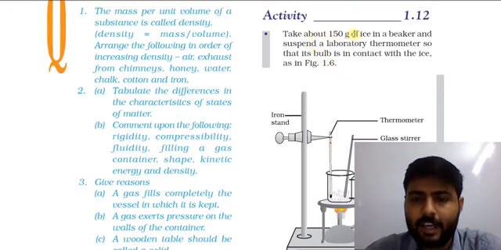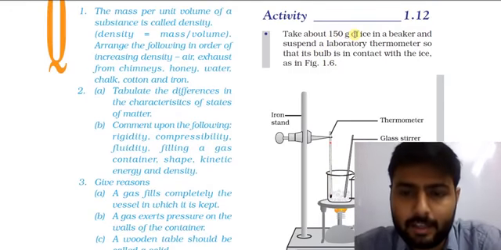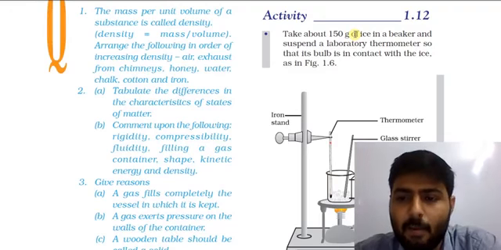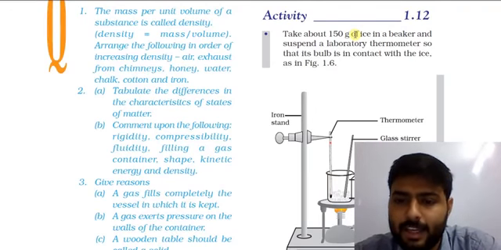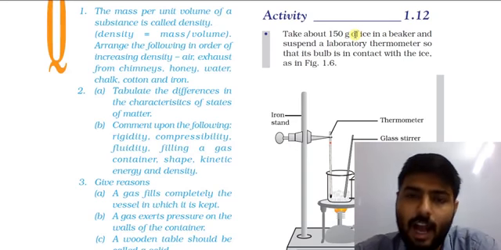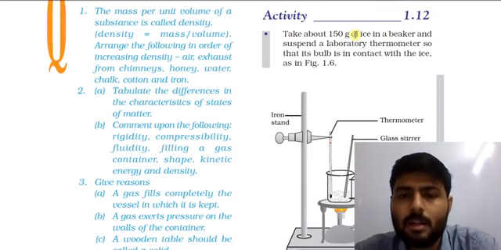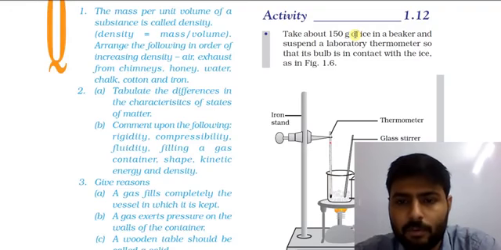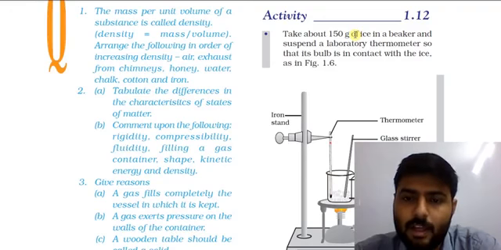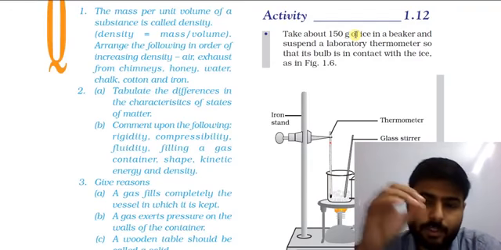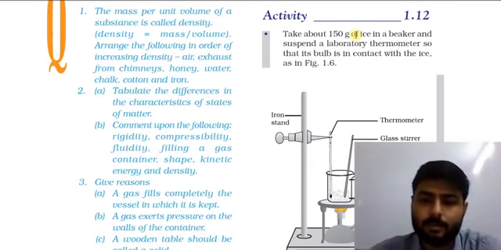Take 150 gram of ice in a beaker and suspend a laboratory thermometer so that the bulb is in contact with ice. Here we have a beaker. In that beaker we take 150 gram of ice, and in that ice we put the laboratory thermometer.